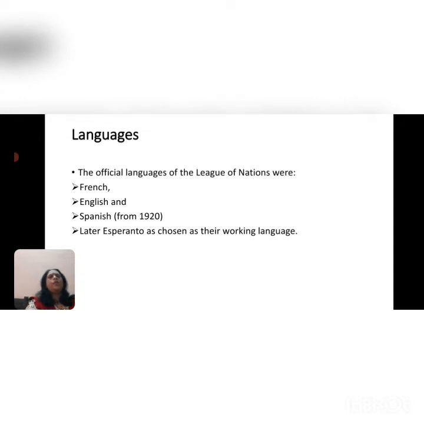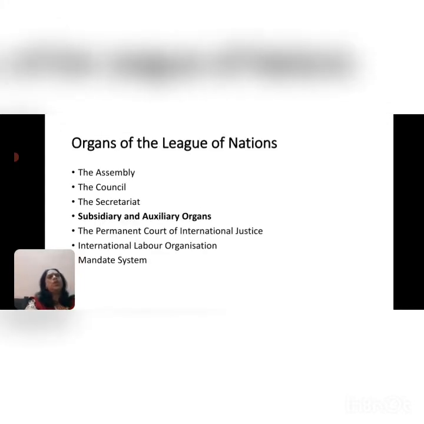When we talk about the languages spoken under the League of Nations, initially there were three official languages adopted: French, English, and Spanish. Later on, Esperanto was also chosen as a working language of the League of Nations.